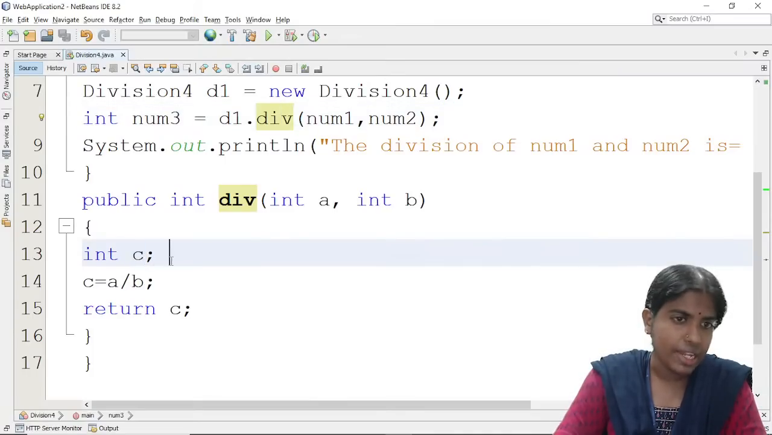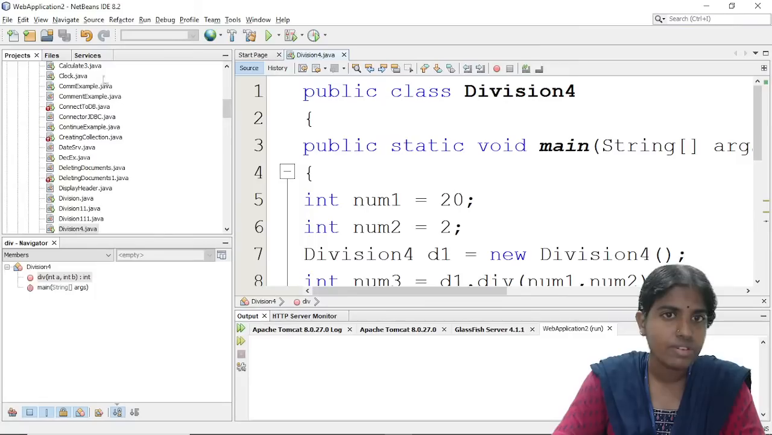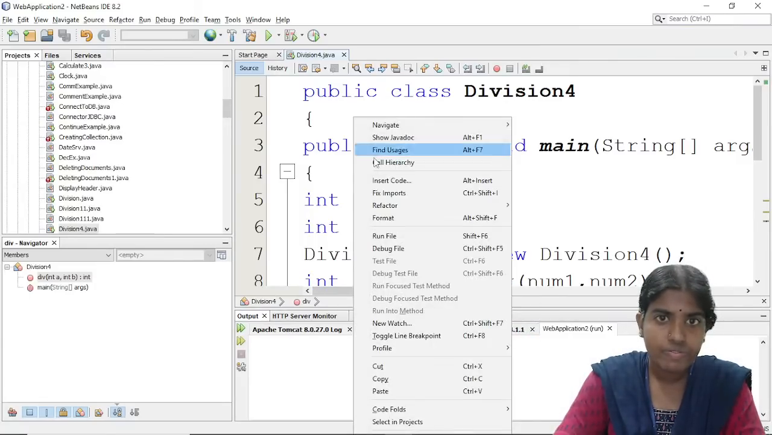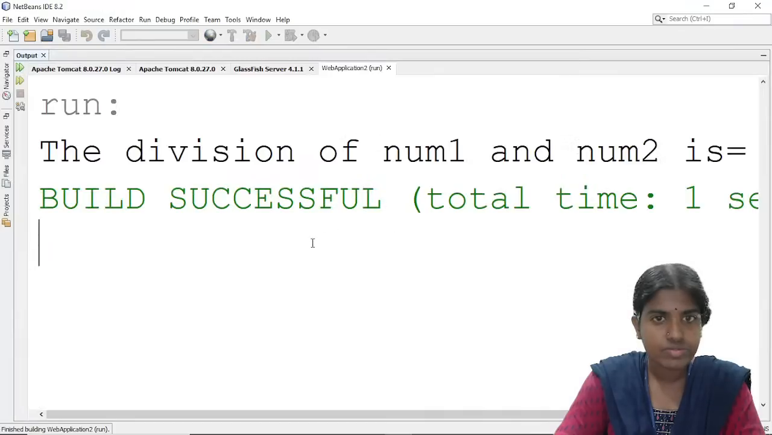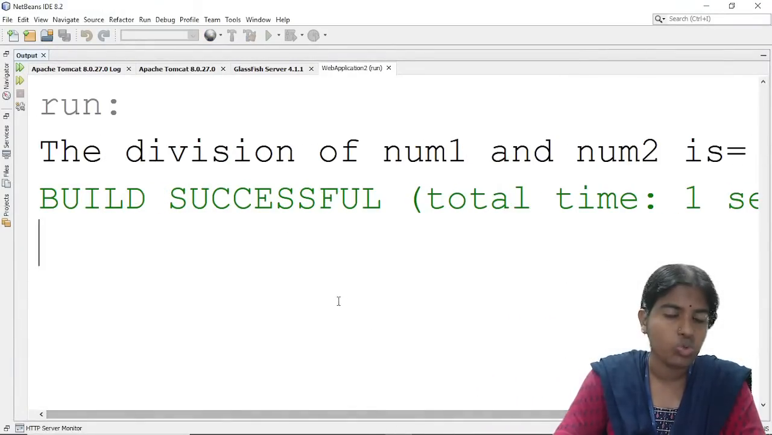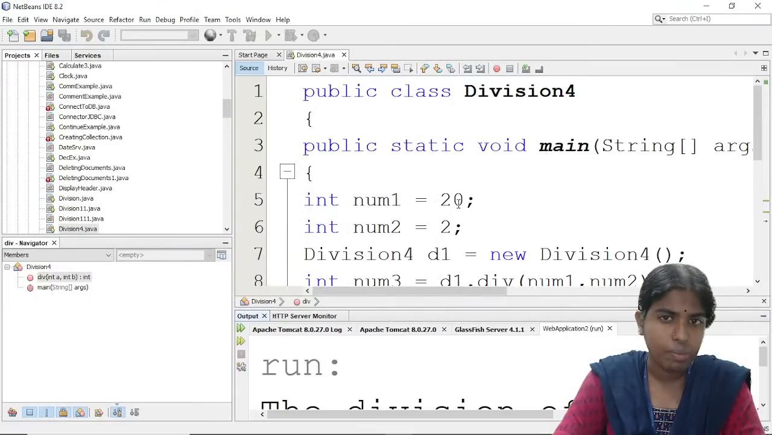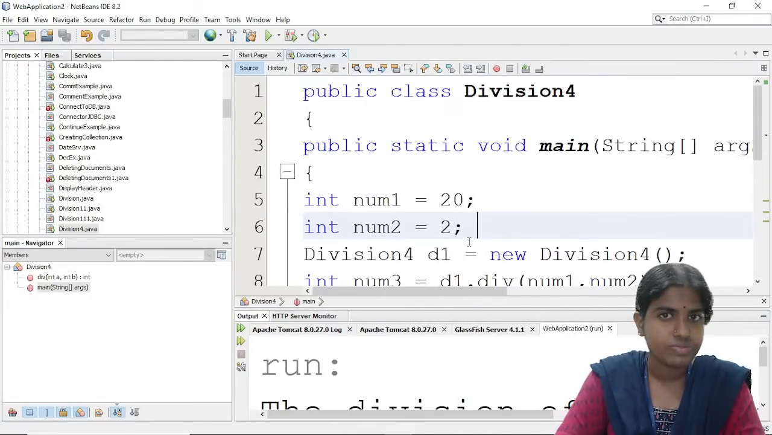So for example, int C equal to A by B, so I am just going to return C. So division of num1 and num2. For example, I am going to divide one number by the other, 20 by 2. 10 will be returned at my output.